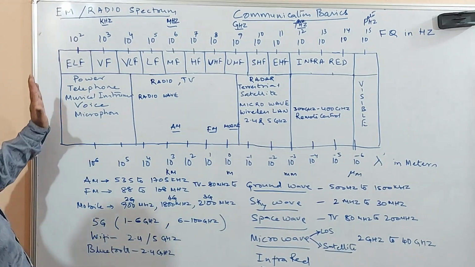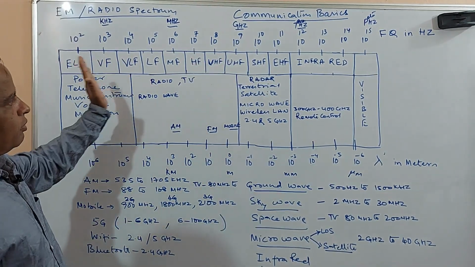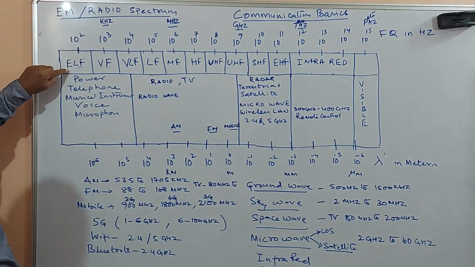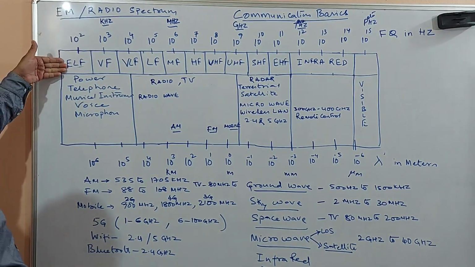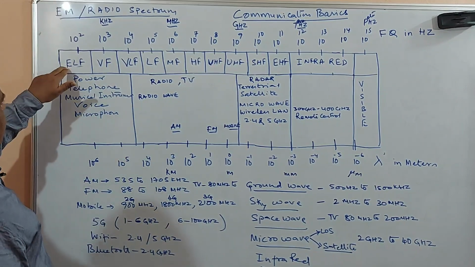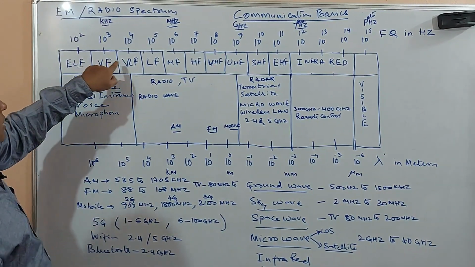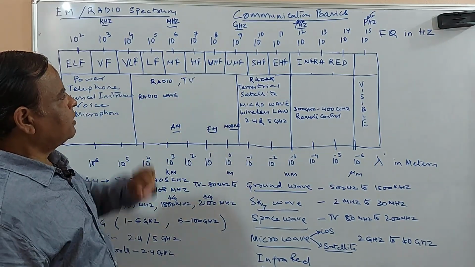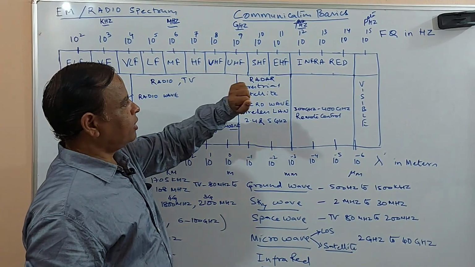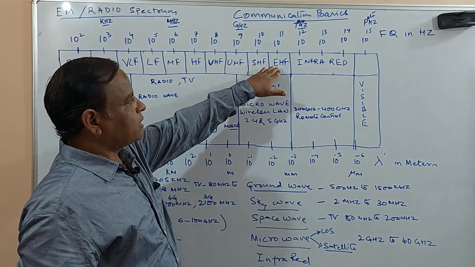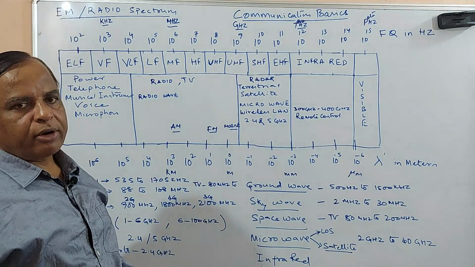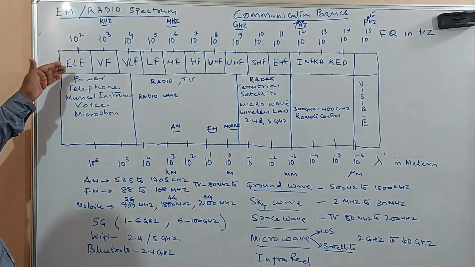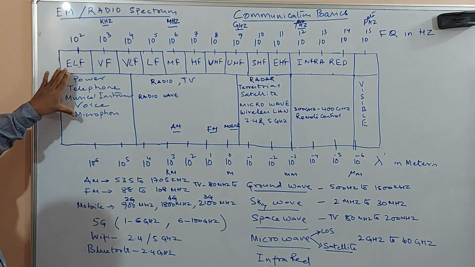So that's what you see when you look into this particular frequency range. They are all given certain names: very low frequency, this is a voice frequency, then low frequency, medium frequency, high frequency, very high frequency, ultra high frequency, super high frequency, extra high frequency. Then comes the infrared and the visible range. Okay. So now you just see this particular band.